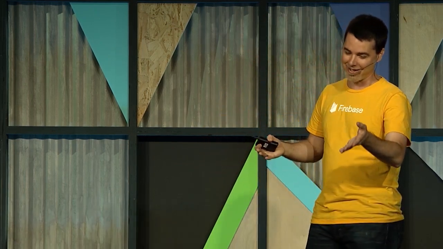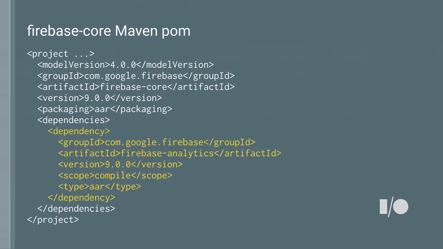Now this Firebase Core module is kind of interesting because it contains no code. Now why would we add a dependency on something that contains no code? That seems kind of weird until you look inside the Maven POM file for this. A POM file is just sort of metadata about how a dependency works. And if you look in the highlighted section here, you can see that the Firebase Core module depends on Firebase Analytics.